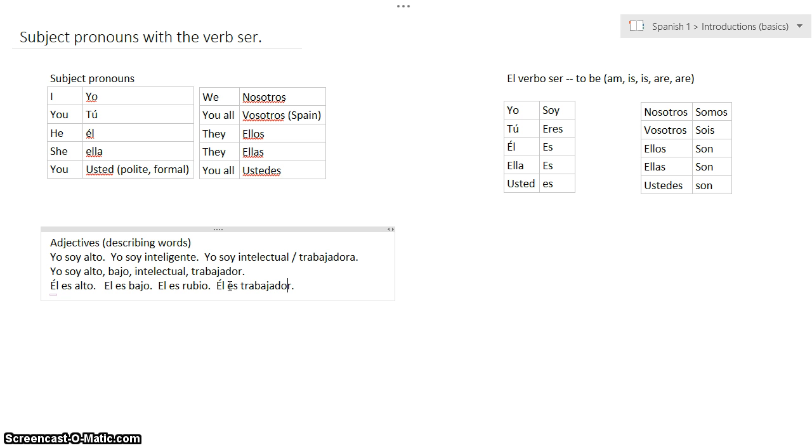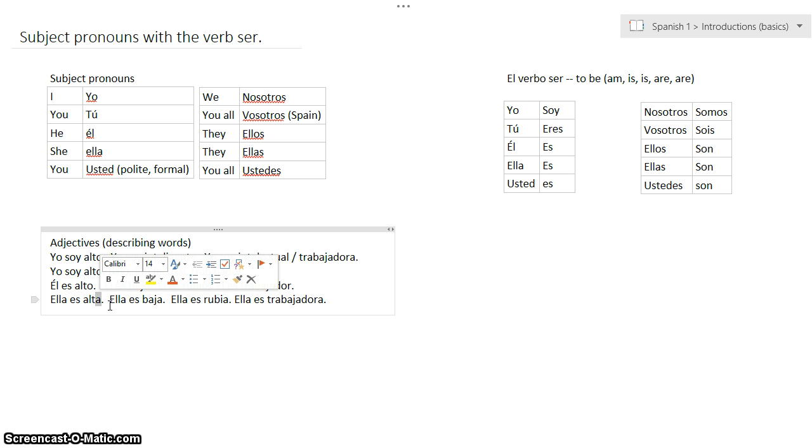We can make those same sentences to talk about her. Instead of saying él, we're going to say ella. Ella es alta. Ella es baja. Ella es rubia. Ella es trabajadora. Okay? So we have the subject pronoun, we have the verb, and we have the adjective. So why did we change alto to alta? Okay, so you know alta is the feminine form. We've got to match it up to the feminine form because we're talking about ella. Feminine adjectives end with a because this is a feminine pronoun.